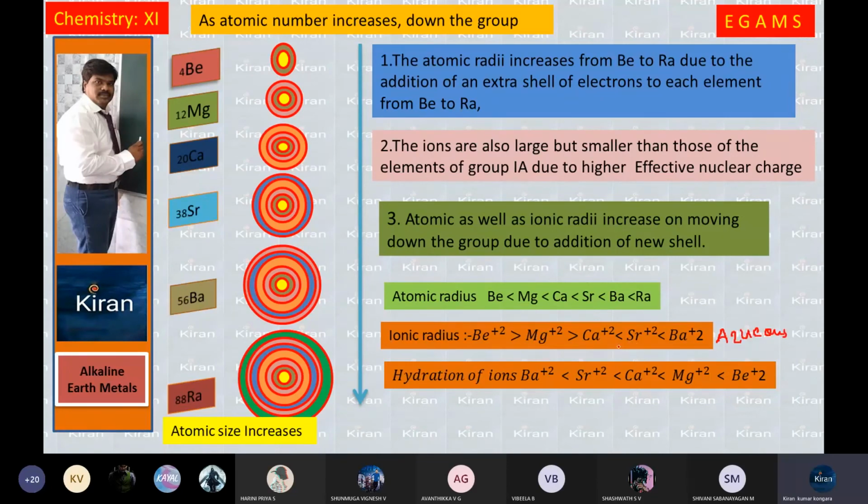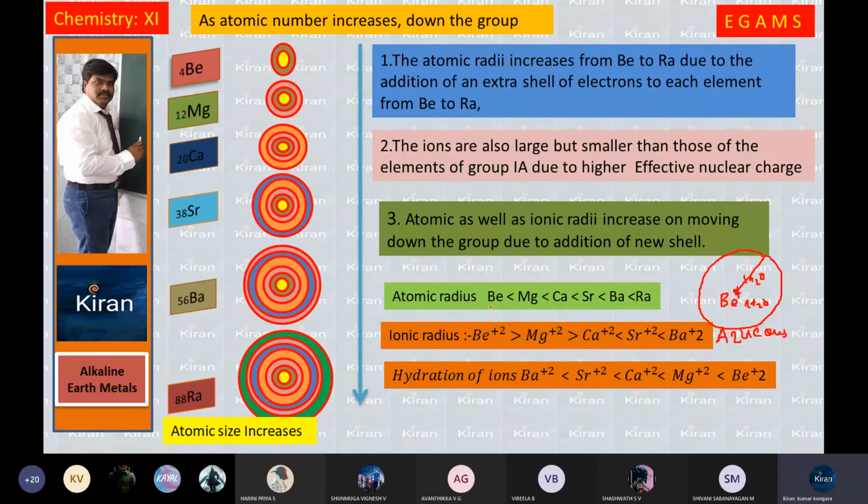Why is beryllium a smaller atom? When you place it in water, this beryllium has high hydration energy. More H2O molecules will be attached. That is the reason beryllium's radius increases. In this way, in water, the beryllium ionic radius is higher than magnesium, calcium, strontium, barium, and radium.